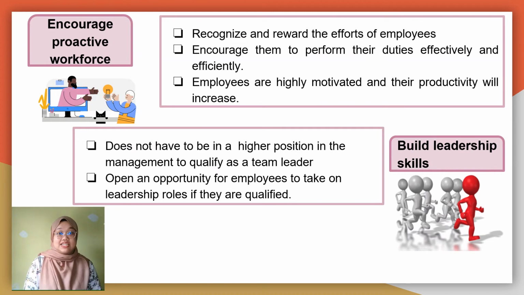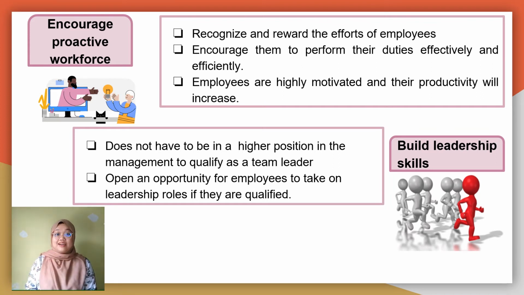In Kaizen costing, it will encourage the workers to be more proactive. Kaizen will recognize and reward the effort of the employee. Thus, it will give them a sense of worthiness in the organization and make them feel that they are part of it. This will encourage them to perform their duties effectively and efficiently.